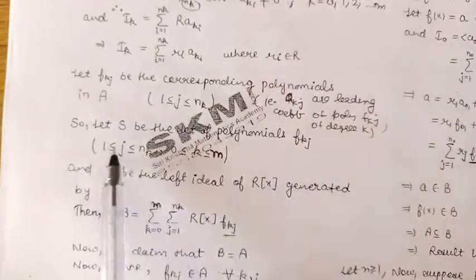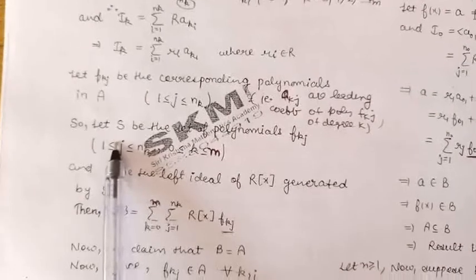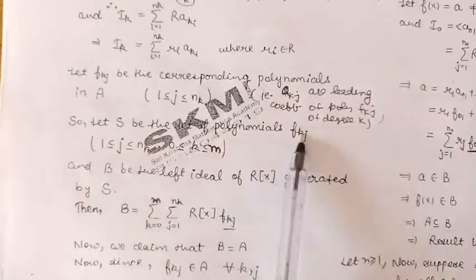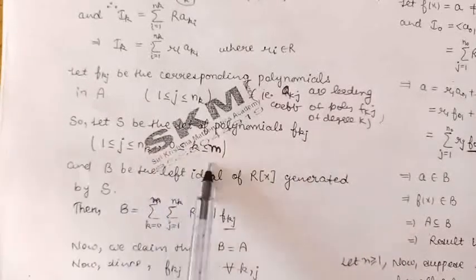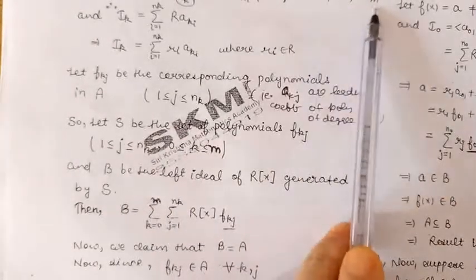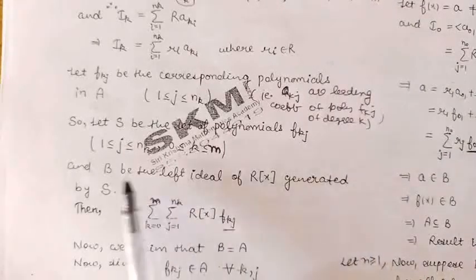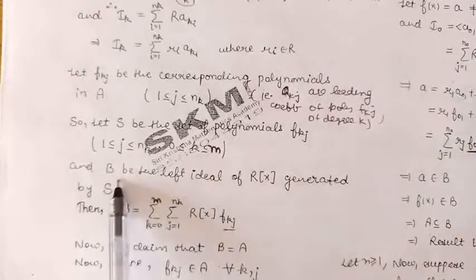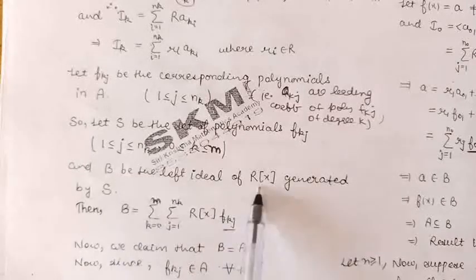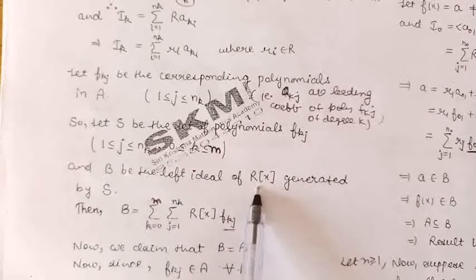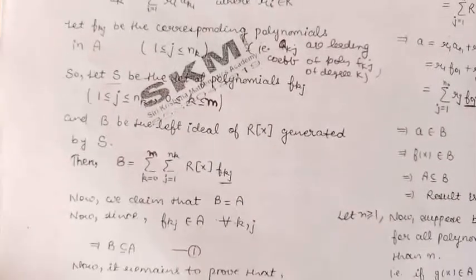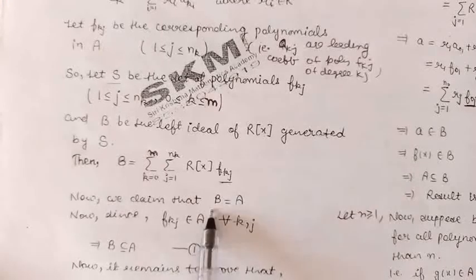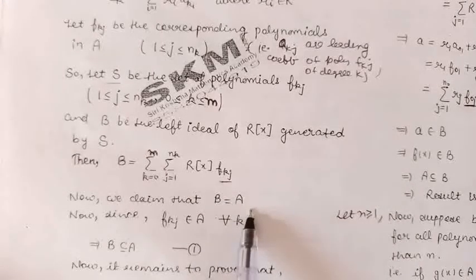Now let us take S as the set of all these polynomials f_kj, where j varies from 1 to n_k and k from 0 to m. And let us take B, which is the left ideal of the polynomial ring R[x] generated by this set S. Then we claim that B is the same as A. Then our result will be proved.